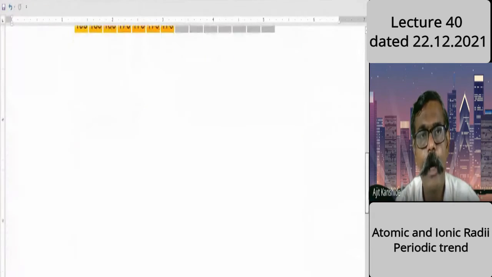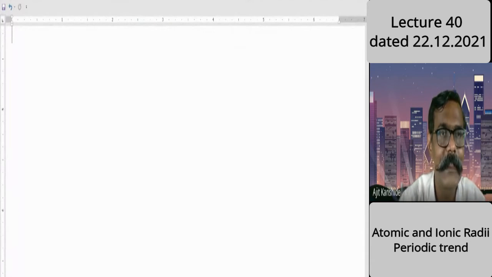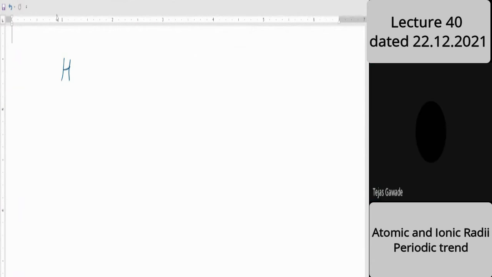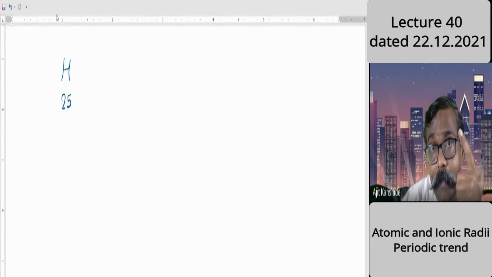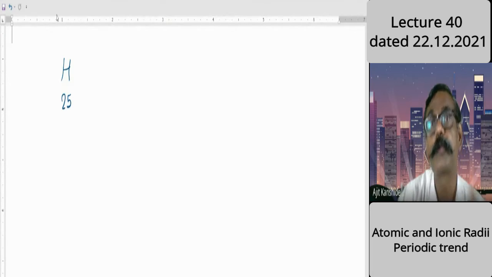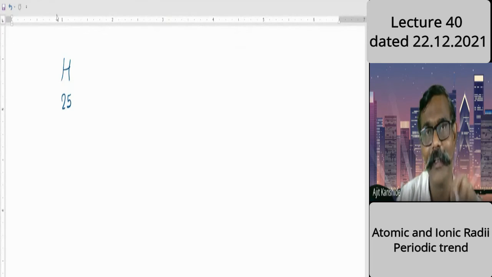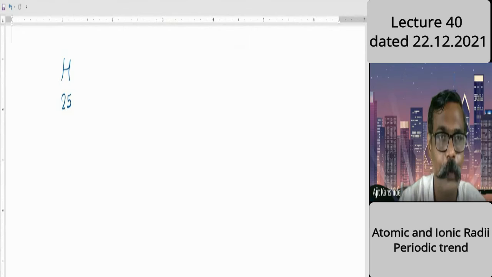Okay. Now let me know how many of you know the size of hydrogen. 25 picometer. Brilliant. See, this is a way by which you have to recall. You have to train your brain. If you show laziness here, if you keep procrastinating, meaning postponing, you are killing your learning. Good, brilliant. I'm happy to know you all.